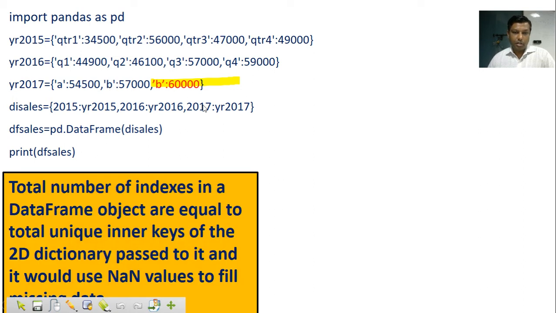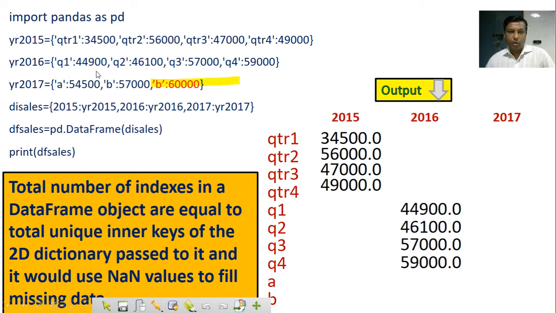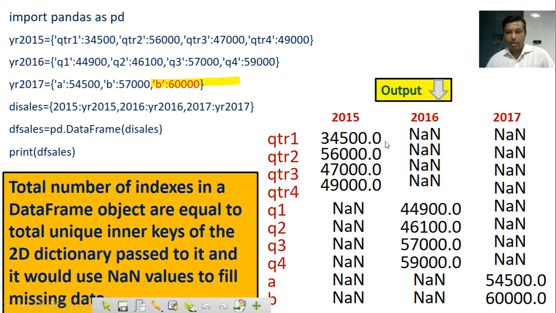Here you can see the total number of indexes in a data frame. It's a value null. We have already seen it. Then you can see the answer here: 2015, 2016, 2017. This is for quarter 1, quarter 2, quarter 3 for 2015. Here Q1, Q2, Q3, Q4 is for 2016. But here you can see it is taking the second value, the new value of B 60,000, and all the places where the values are not there, it has taken NaN.